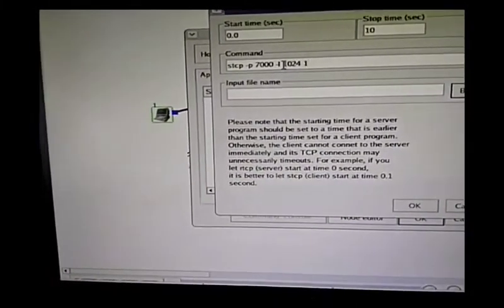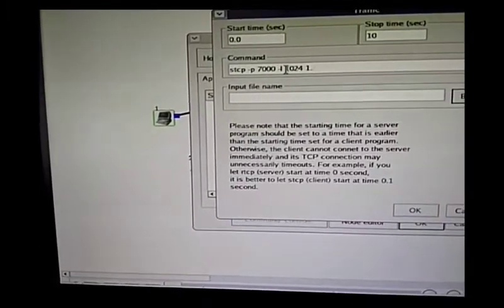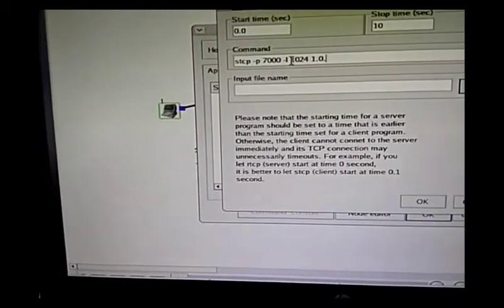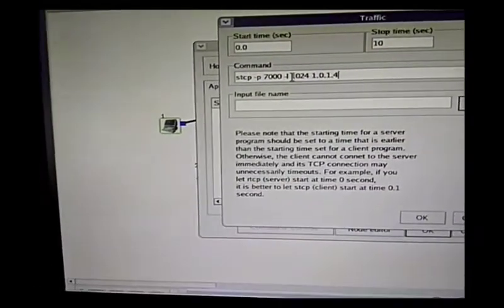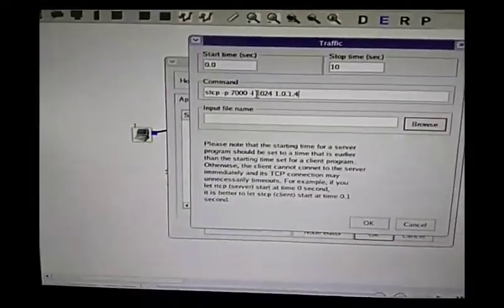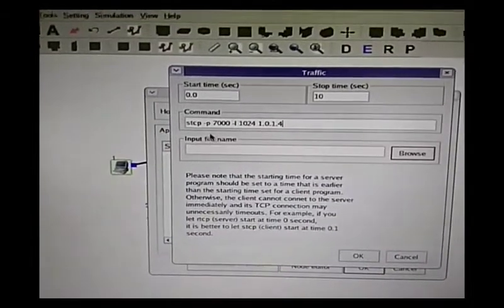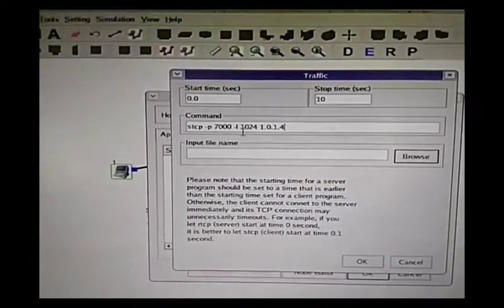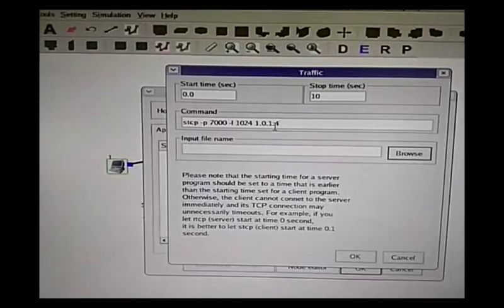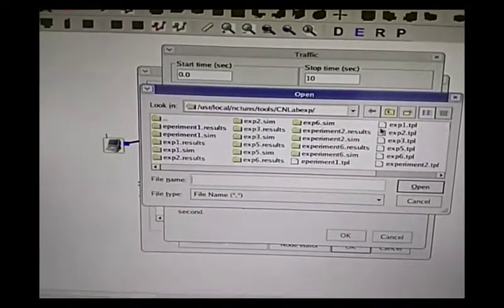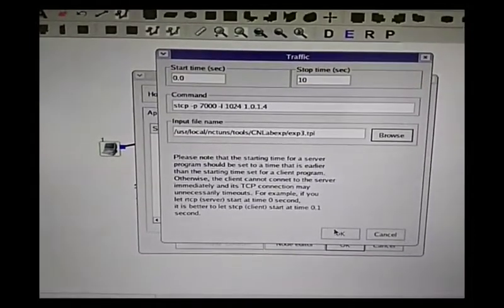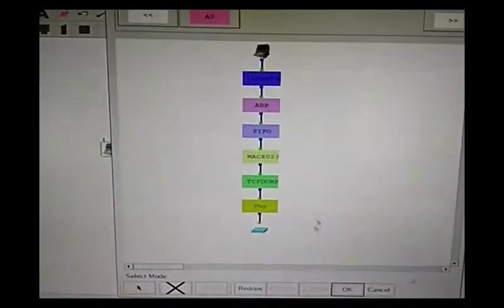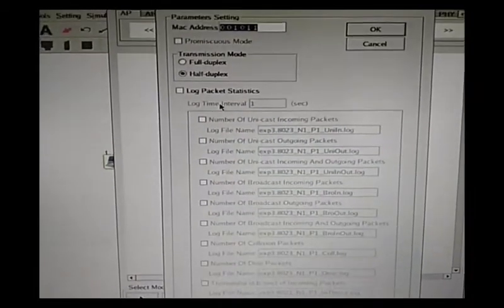Next, give the address of the destination, 1.0.1.4. So stcp hyphen p port number, then you give the payload size and destination IP address. Browse, and here it is, experiment3.tpl.